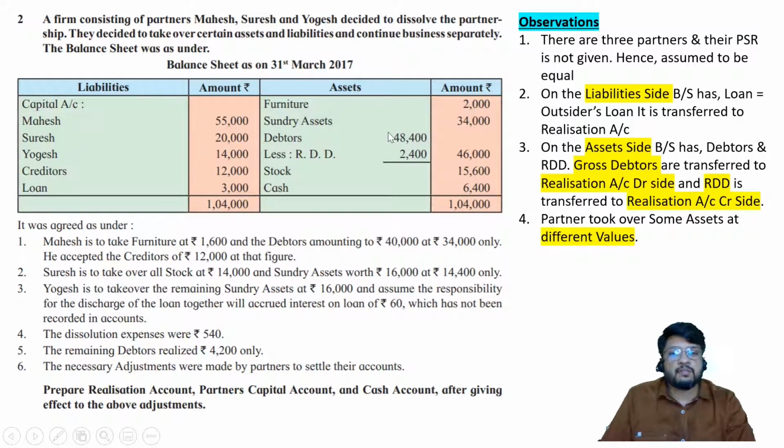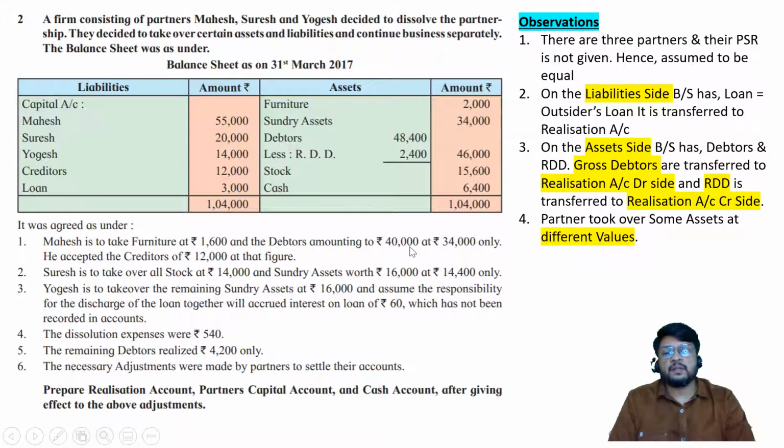Out of the debtors of rupees 48,400, some debtors whose book value was rupees 40,000 were taken over by Mahesh at rupees 34,000. So 40,000 is a part of 48,400. In the transfer stage we have already taken care of 48,400. In the realization stage we will consider only rupees 34,000.